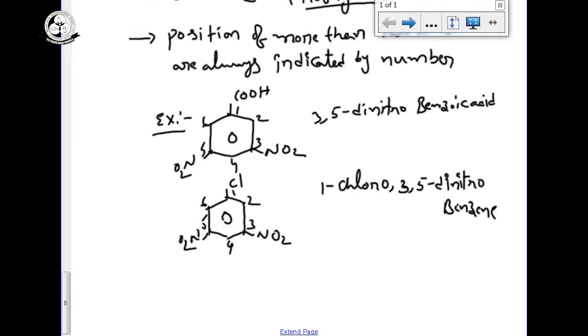The suffix is always benzene, as most organic aromatic hydrocarbons end with benzene. If two substituents or one substituent is present, you have to observe whether it contains a functional group or not. Sometimes we can give common names like ortho, meta, para. Already I showed examples above. So this is the nomenclature for the organic compounds.